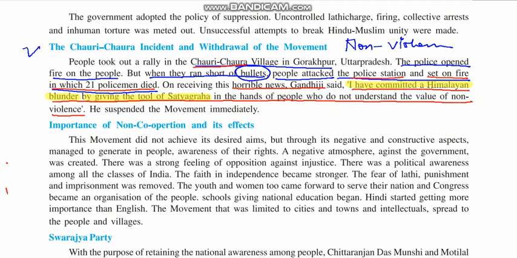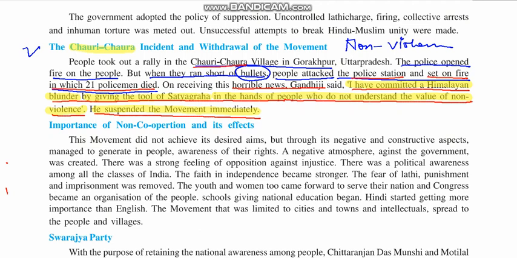Satyagraha we know. Satyagraha means to follow the rule of truth and non-violence, in the hands of people who do not understand the value of non-violence. He said that I have tried to expect non-violence from people who do not understand the value of it, and that is one of my biggest mistakes. And due to this Chauri Chaura incident which happened in the year 1921, he suspended the movement immediately. See, Gandhiji suspended the non-cooperation movement. It was cancelled immediately by Gandhi.